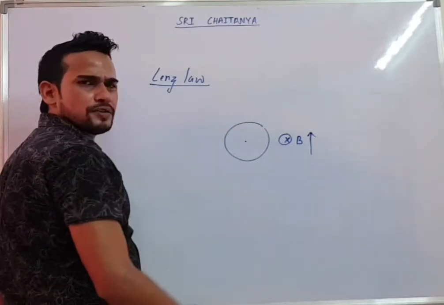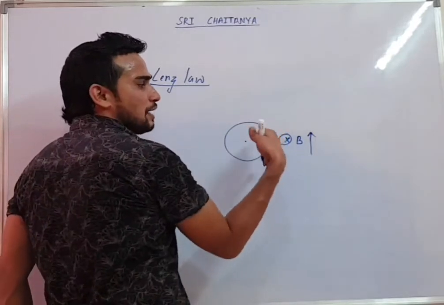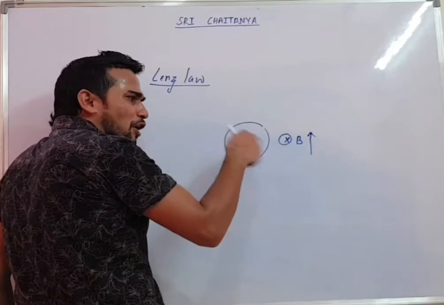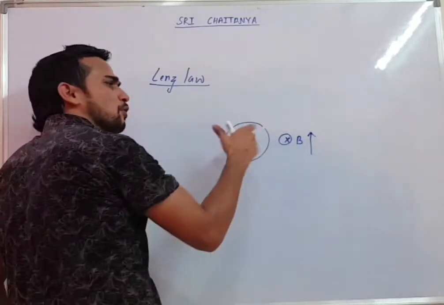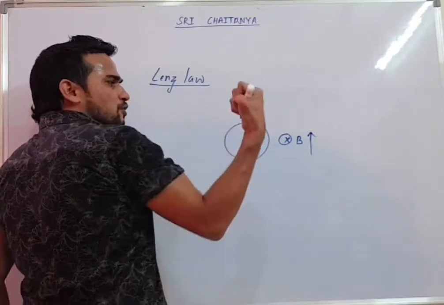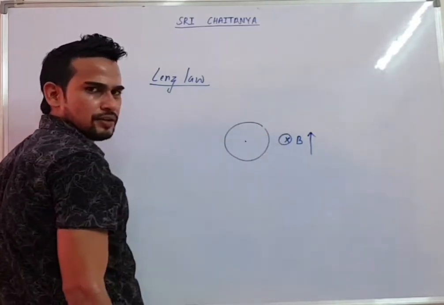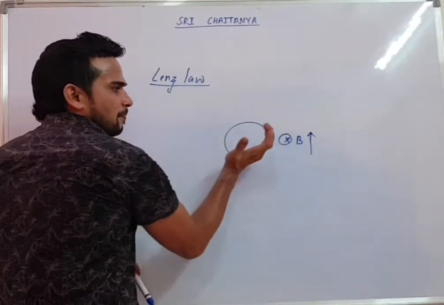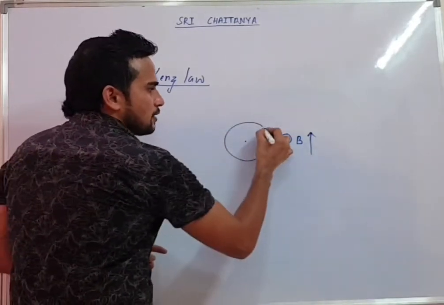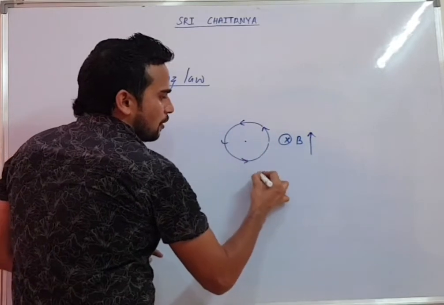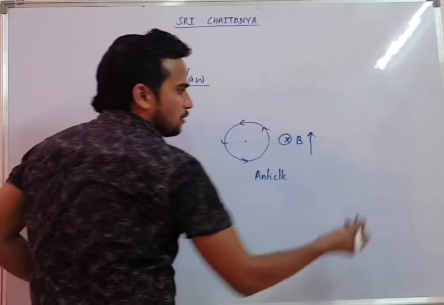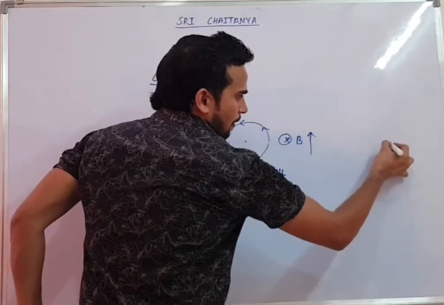So what is the cause? The cause is the increasing field inside. Induced current will not allow that field to increase. So the induced current will come in such a manner that it will produce field outside, because inside it is increasing. Outward means anti-clockwise. I think everyone knows outward means anti-clockwise. So here the current in the loop will be anti-clockwise.